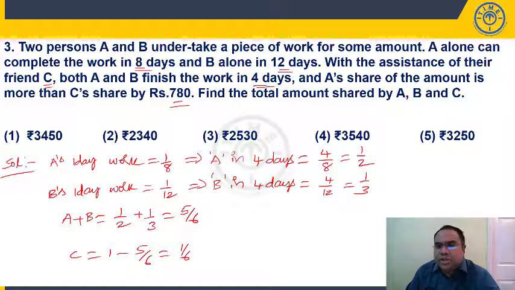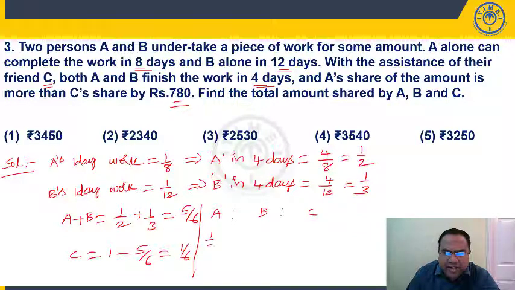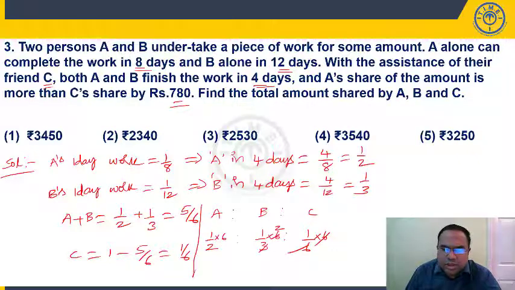So if you look at the shares of A, B and C, A is to B is to C, what ratio do they have to divide? He has done half of the work, he will get half of the money. What about B? He will get 1/3 of the money. What about C? He will get 1/6 of the money. Whenever the ratio is in fractions, convert into integers, multiply by 6. So this will get cancelled. This goes 2 times. This goes 3 times. So A is to B is to C.